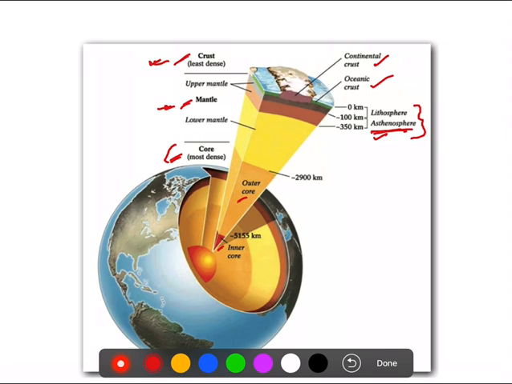The surface carrying the oceans is oceanic crust, and the surface having the land mass is continental crust. Whenever you see land, that is above a continental crust, and whenever you see ocean, that is above an oceanic crust.